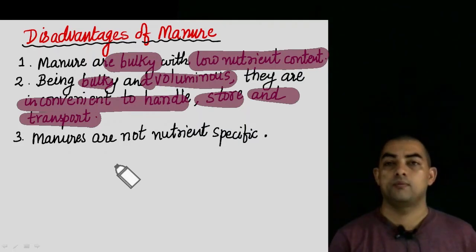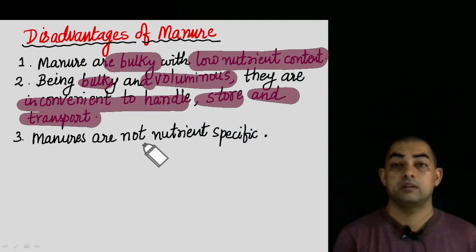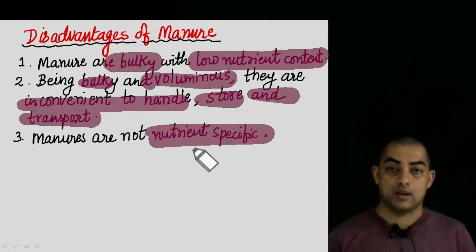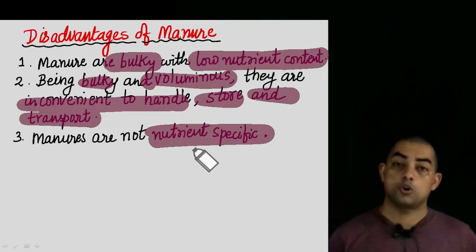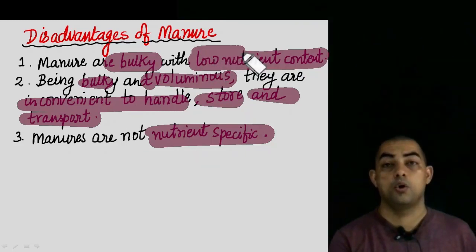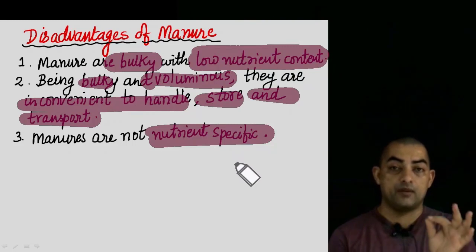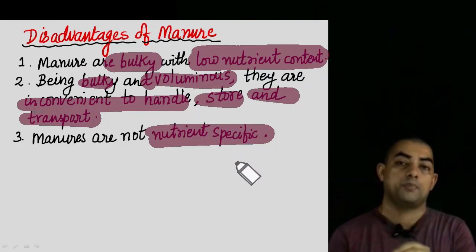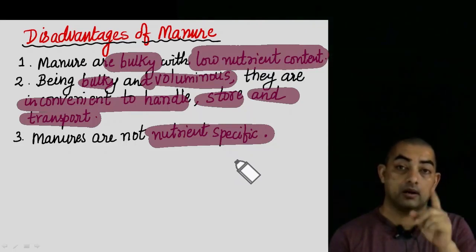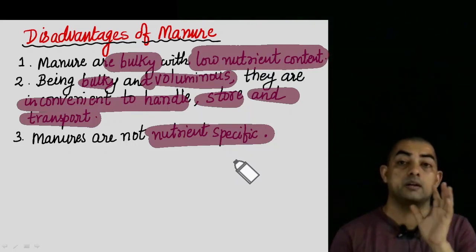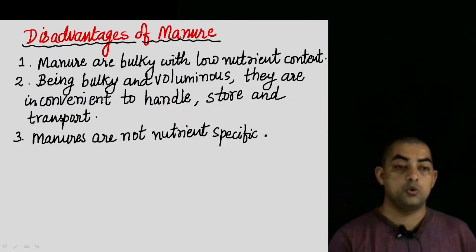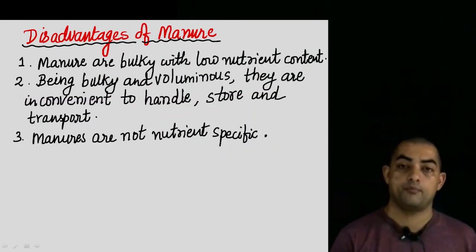Next problem with our manure disadvantage is they are not nutrient specific. That means, for example, a plant needs nitrogen, then we cannot resort to adding manure into it, because you already learned that they are very low in nutrient content, and specifically if the plant wants nitrogen, we cannot supply that by using manure. Then we have to resort to fertilizer, a special fertilizer which has a greater percentage of nitrogen in it. So along with some advantages, you have seen some disadvantages also of manure.